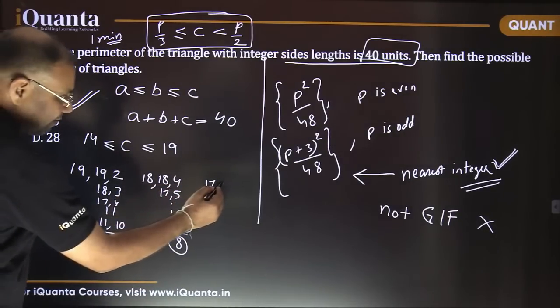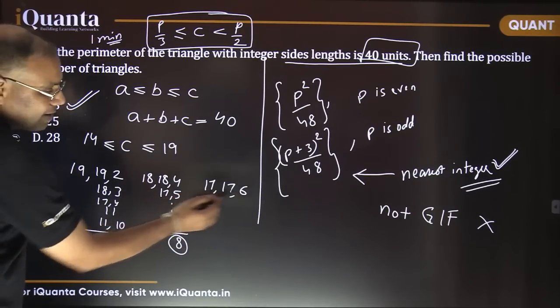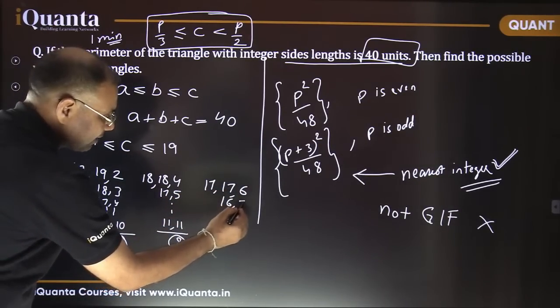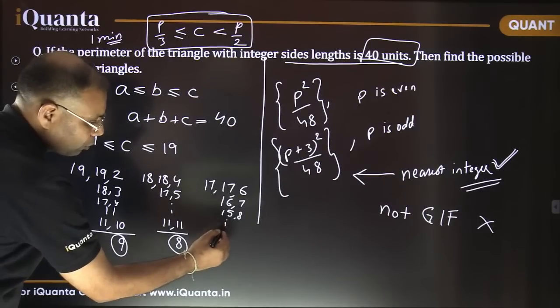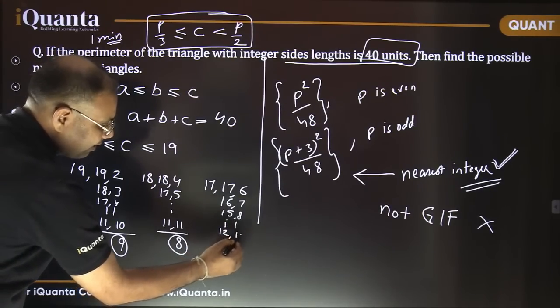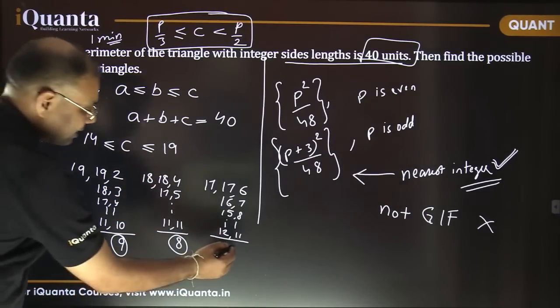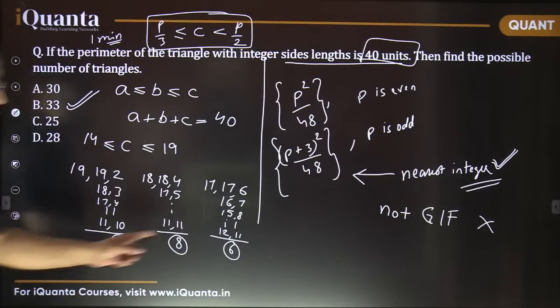Let's count. 17, 17, 34 and 6. That is 40. Now 17 plus 6, 23 is distributed. So next would be 16, 7, 15, 8 and so on. So total 23 is there. The last case would be 12 and 11. So total how many cases are there? 11 minus 5, that is 6, as I said earlier. Okay? Now this pattern is going to be followed.